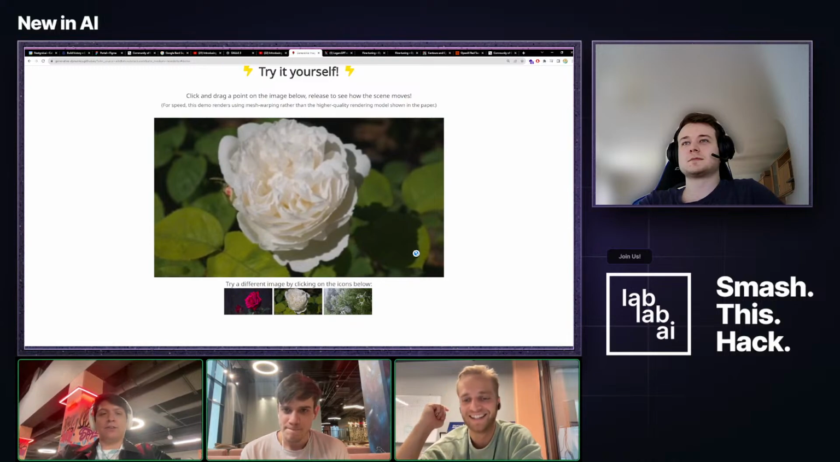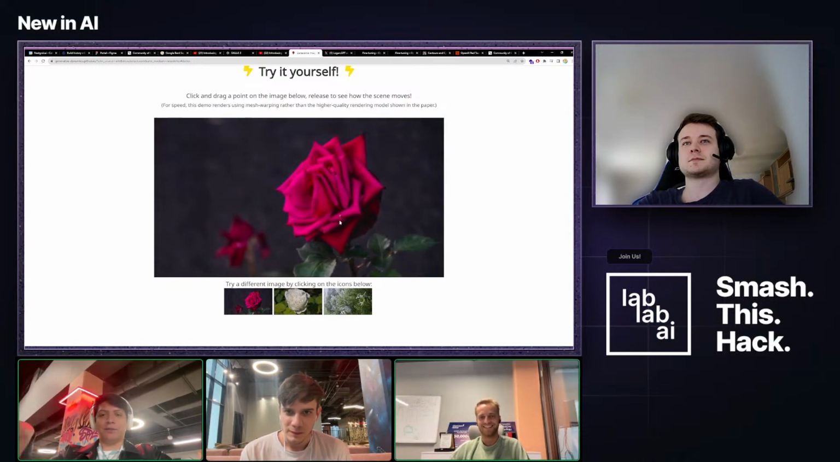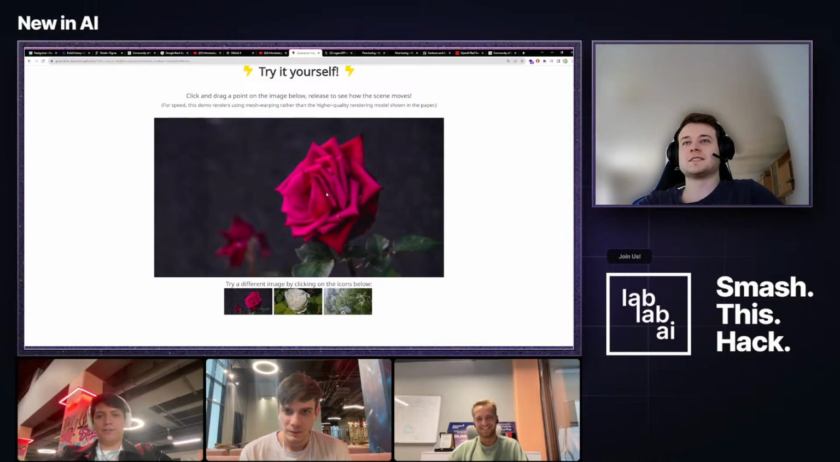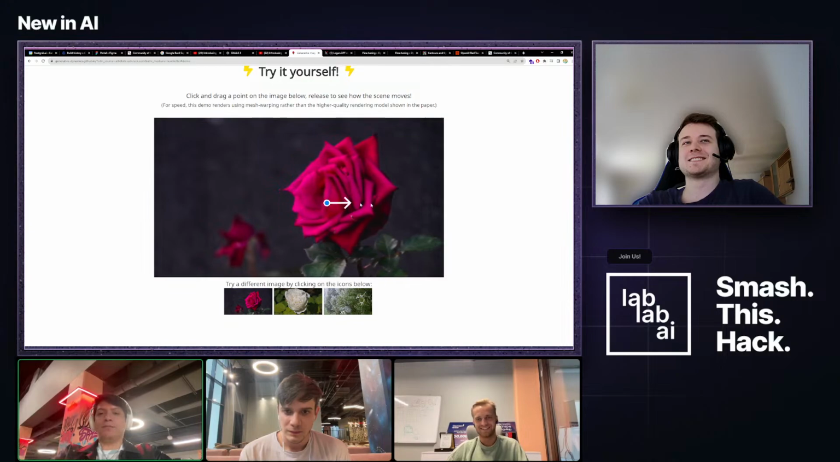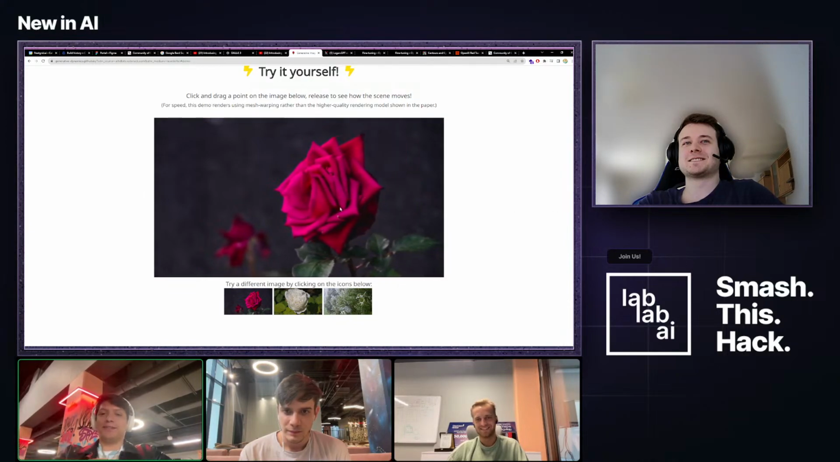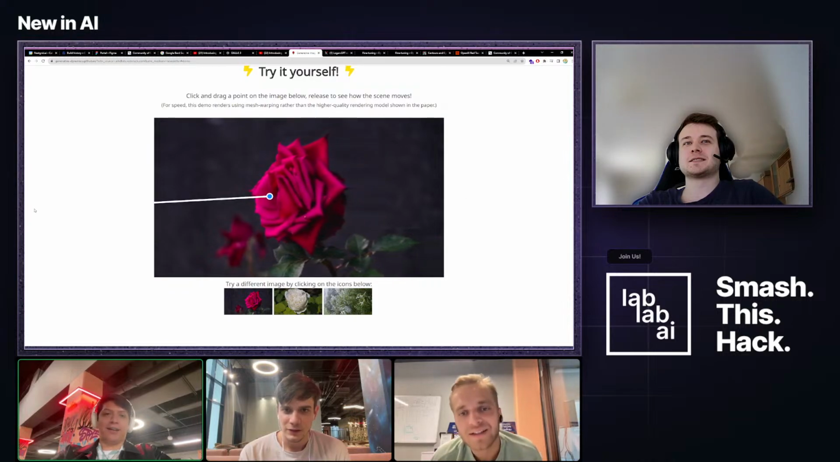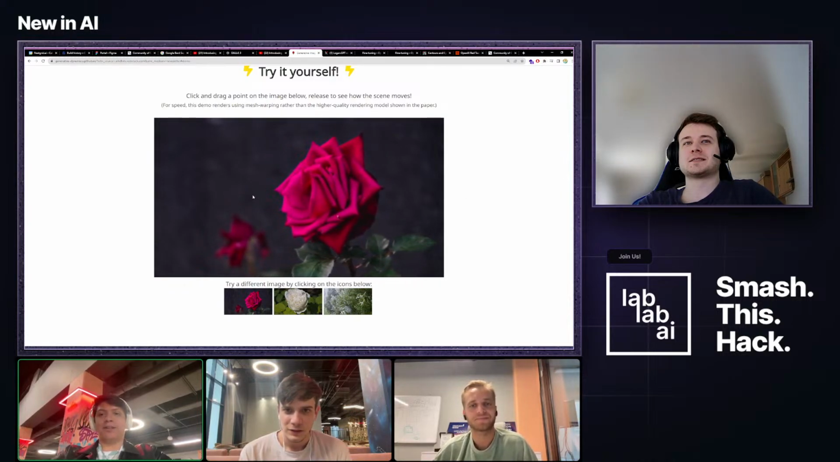Can you pull the rose again? I noticed something: pull it to one side and let it go. For some reason, the rose in the background bounced to the opposite side. That's true. There's a lot of things going on here, I guess.